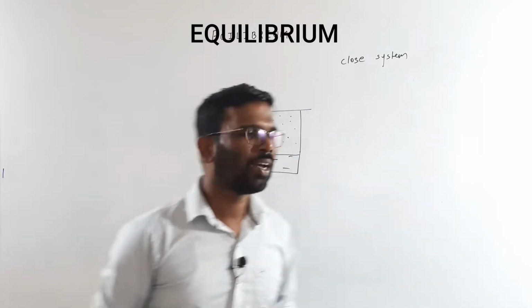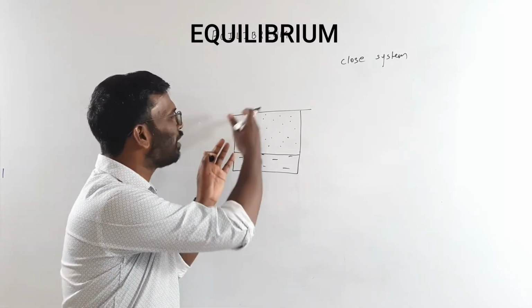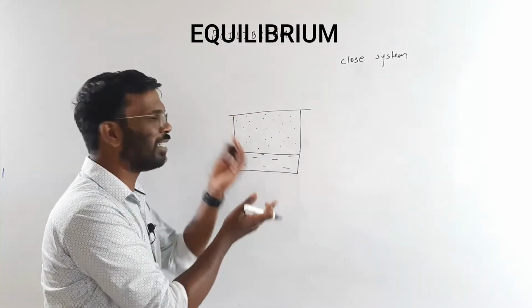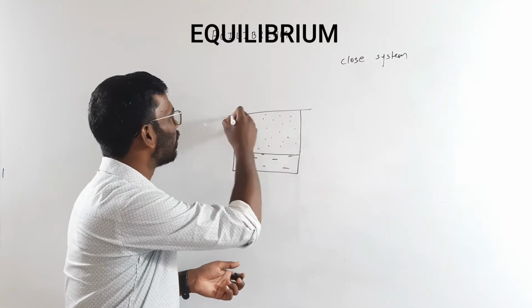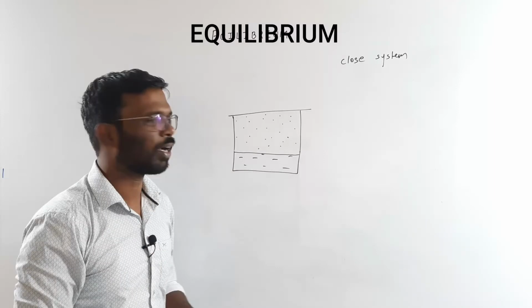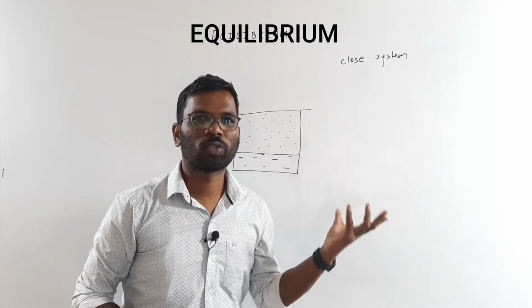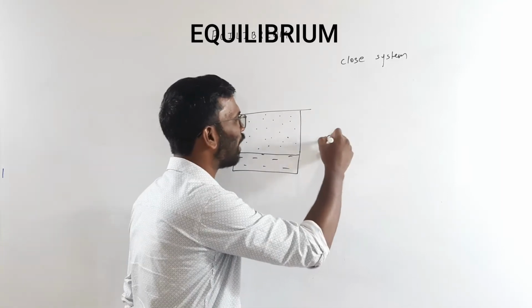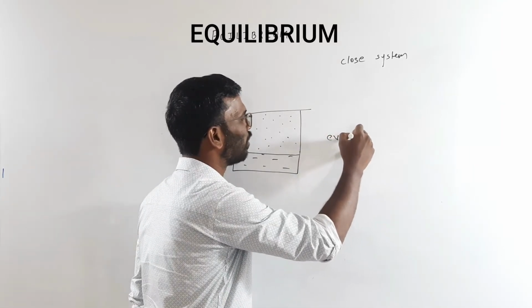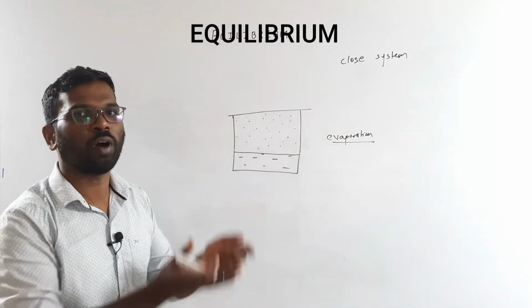But what happens exactly at equilibrium is this: let's say there are 100 molecules of acetone in this free space. They will be under constant kinetic motion, right? So 100 molecules are there. The evaporation has happened for these 100 molecules.